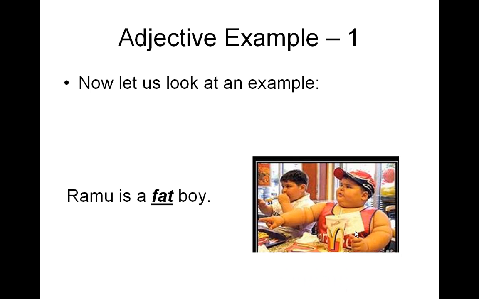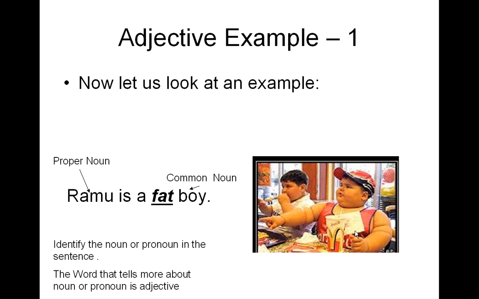The definition was that an adjective is a word that tells more about a noun or a pronoun. Hence, every time we want to know what the adjective is in a particular sentence, we should identify the noun or pronoun in the sentence, and then the word that tells us more about the noun or pronoun is the adjective. In this sentence, Ramu is a proper noun.